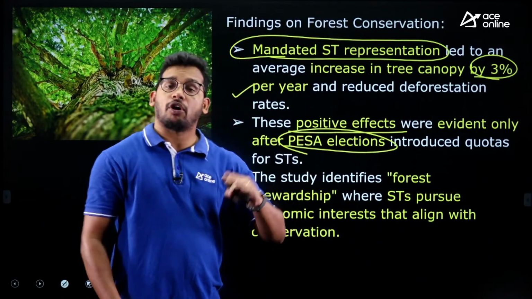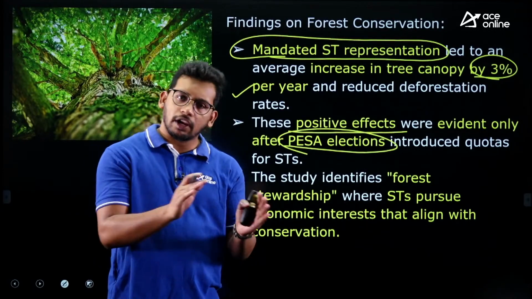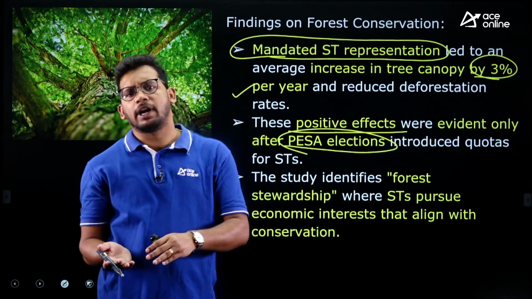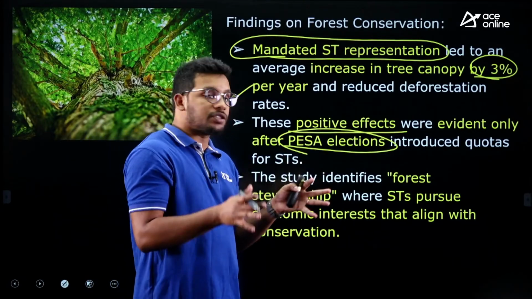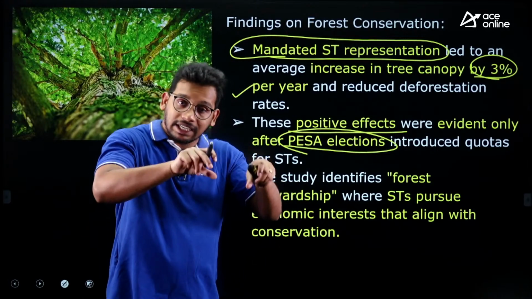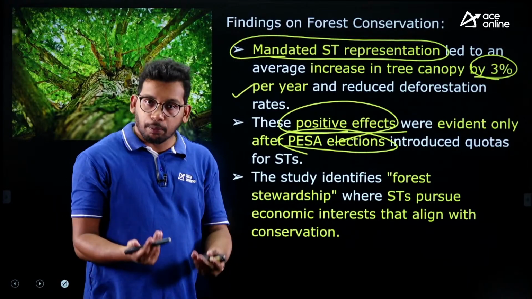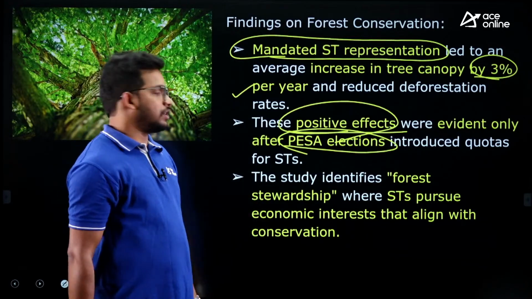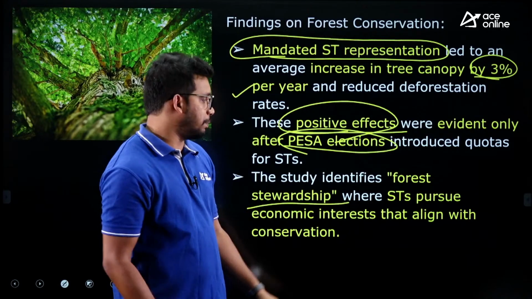wherever the PESA Act was not completely implemented in all scheduled areas. There is still some hindrance, the local elections or the lack of women representation. Because of that, there is a discrepancy. Wherever PESA regulations were completely implemented in certain areas, those areas had positive effects. So they have seen positive effects in terms of conservation, right? So forest stewardship means forest leadership.